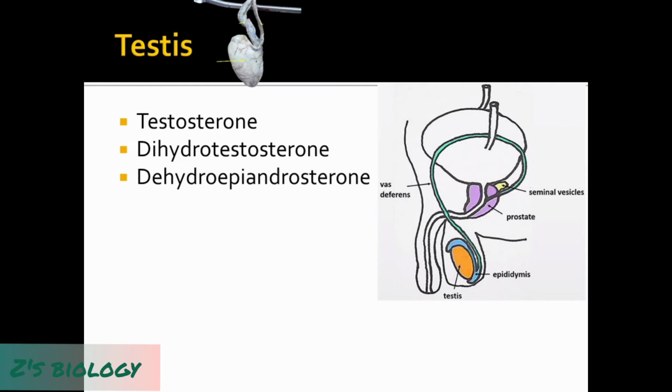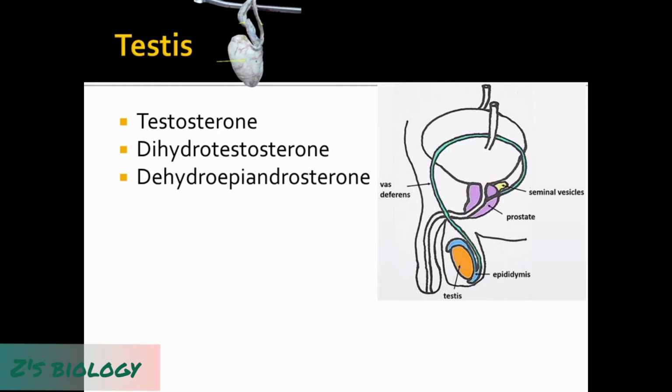If we talk about the testes in males, in the testes we have two types of cells, mainly Sertoli cells and Leydig cells. Leydig cells release testosterone under the stimulation of LH, luteinizing hormone, from the anterior pituitary gland, and Sertoli cells release the androgen binding protein hormone.